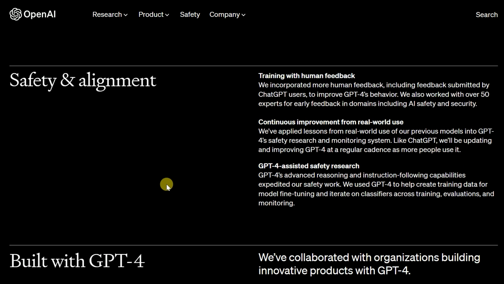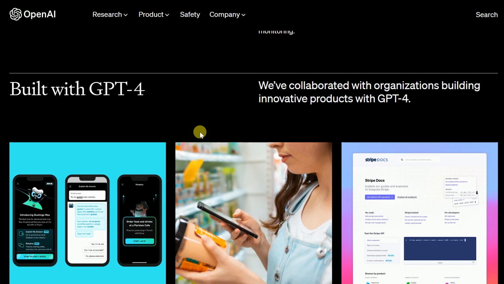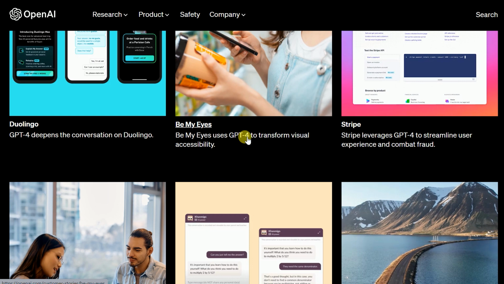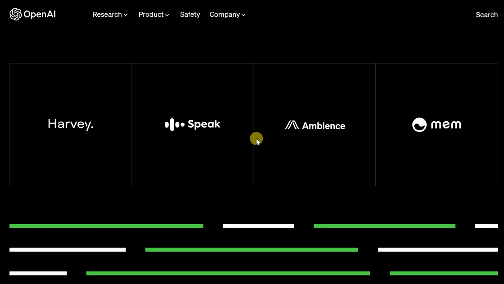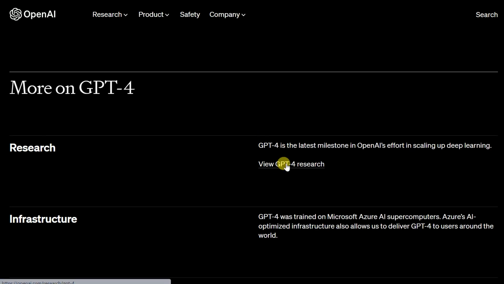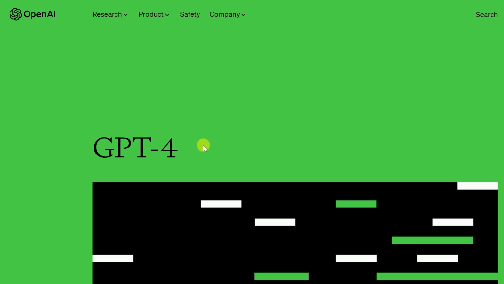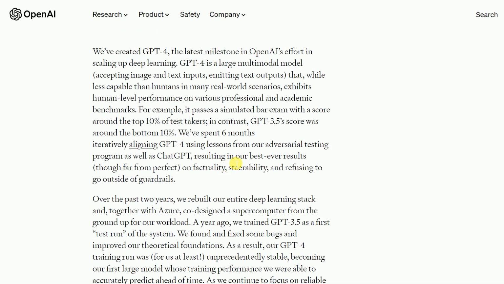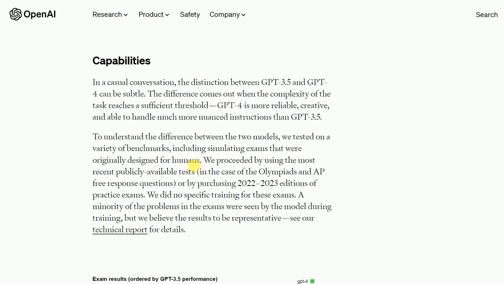Also there are some safety and alignment things, and here are some of the built-in ChatGPT 4 apps which we can see here. And then we have a very important thing, which is the ChatGPT research. So we can see how ChatGPT 4 performed. They are explaining all the things here, like what the performance of ChatGPT is. I will be sharing the link below in the description of this video, so you can go over there and read all the things in detail.